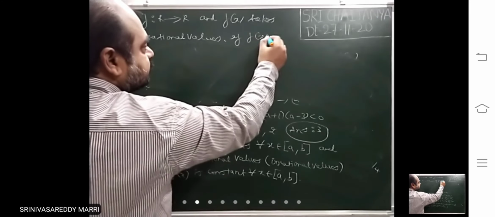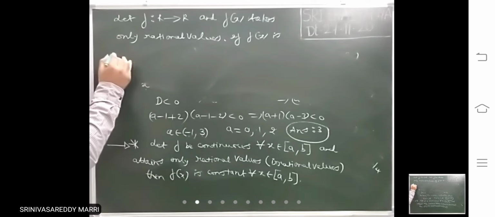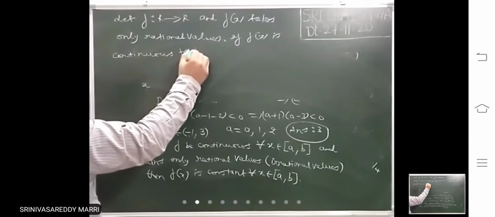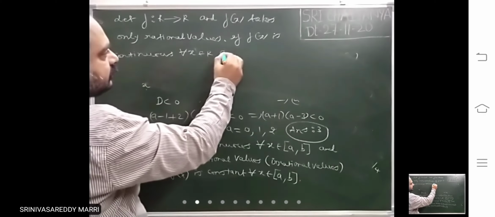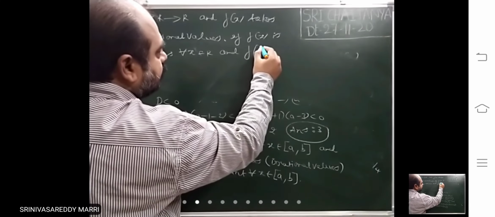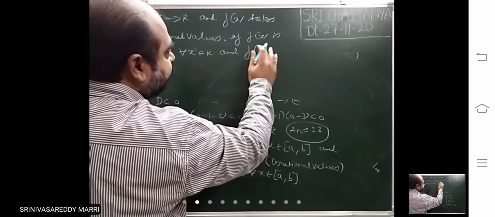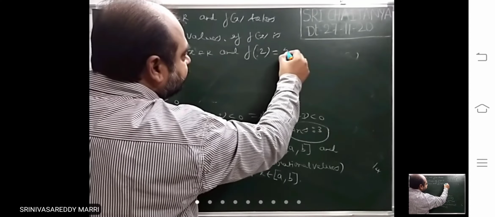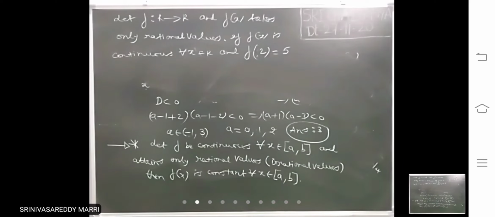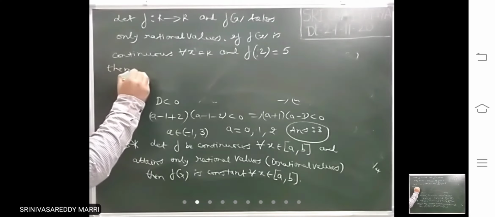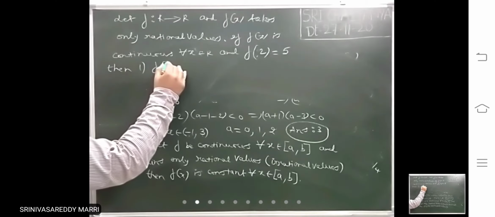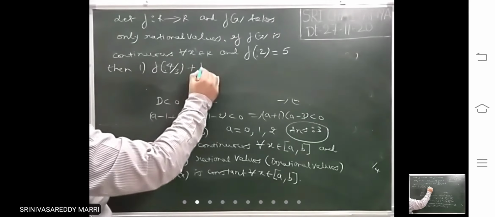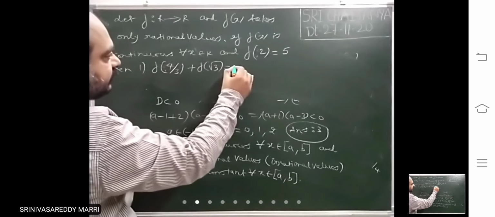If f of x is continuous for all x belongs to R, and f of 2 equal to 5, then number 1, f of 4 by 3 plus f of root 3 equal to dash.